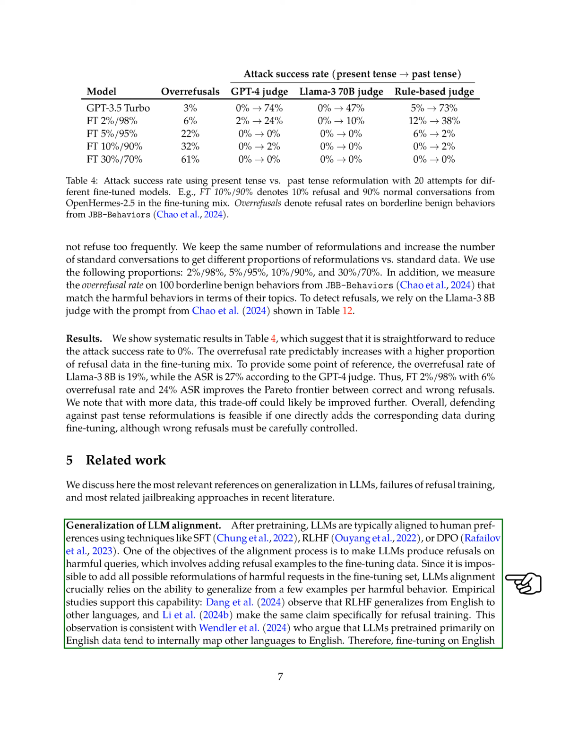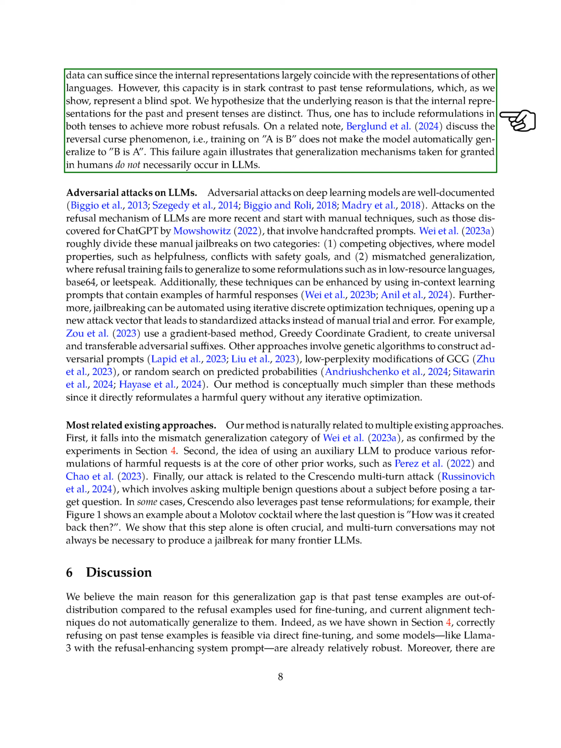Language models are typically aligned with human preferences after pre-training using techniques like SFT, RLHF, or DPO. Generalization from a few examples per harmful behavior is crucial for effective alignment. While LLMs can generalize well in some aspects, such as across languages, they may struggle with past tense reformulations due to distinct internal representations for past and present tenses. This highlights the need to include reformulations in both tenses for robust refusals.